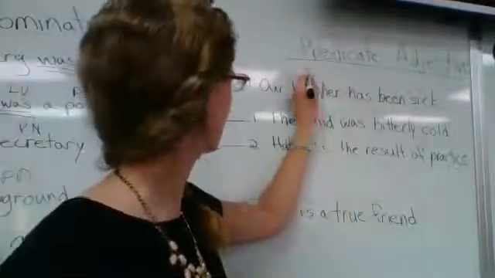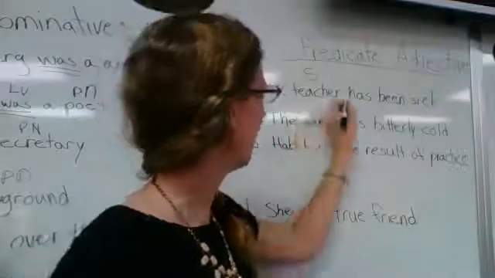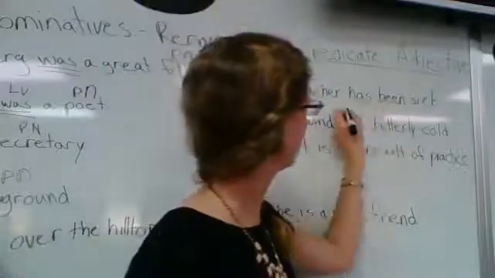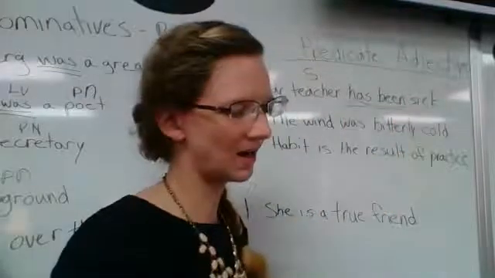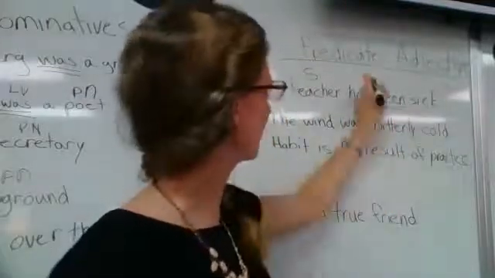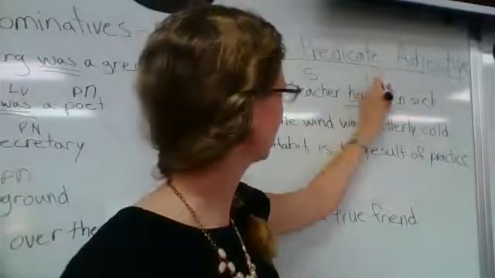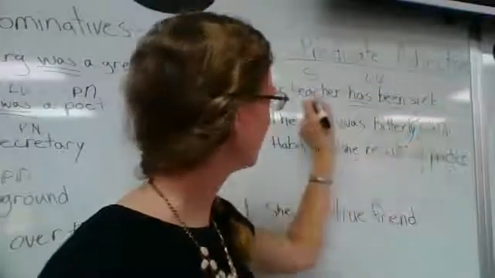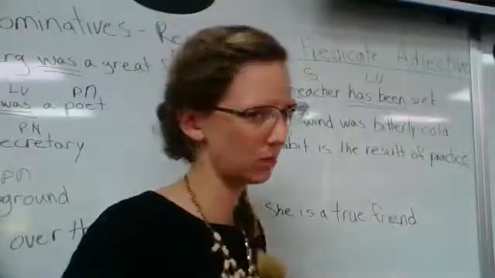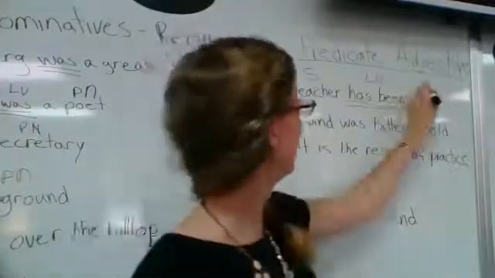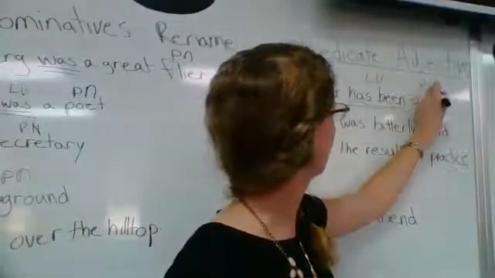So you're labeling the subject, S over teacher, has been, that's your verb, and sick. Now, has been is not an action verb, so we know that is a linking verb because it's going to link sick to our teacher. Now, is sick another name for teacher? No, it describes the teacher, so that's a predicate adjective.